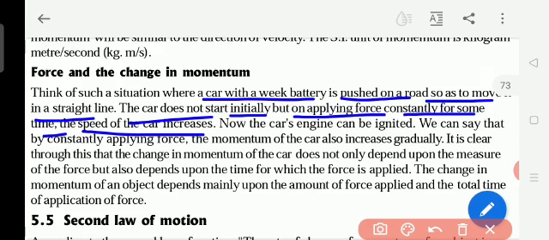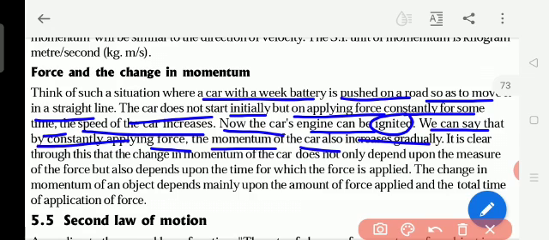When we apply the force continuously, the speed of the car increases. Now the car's engine can be ignited. Ignited means it is started; the engine works with petrol in the presence of oxygen, and when it starts to work, it is called ignited. So we can say that by constantly applying force, the momentum of the car also increases gradually.